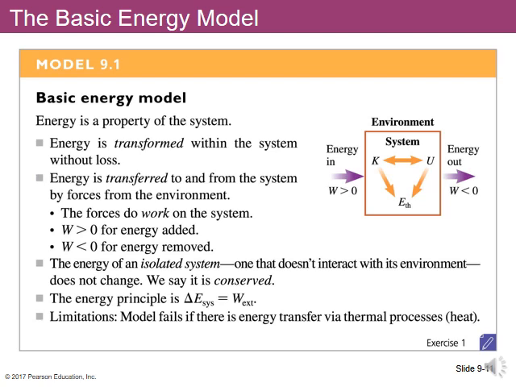So summarizing what we have learned so far, all these ideas make up what we call the basic energy model. Energy is a property of a system. It's a quantity that it possesses. And importantly, energy is not a vector. That makes it different from something like forces that we talked about in earlier chapters. Energy can be transformed within the system into different forms without losing any energy. So it can go from kinetic to potential to thermal and back again.